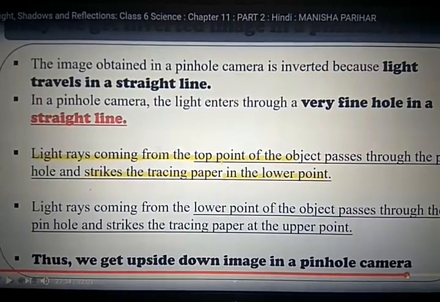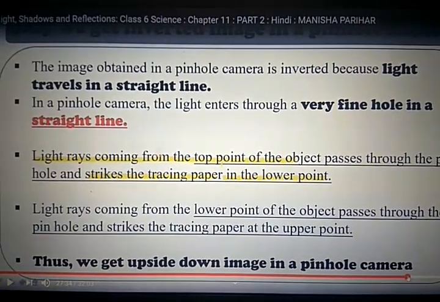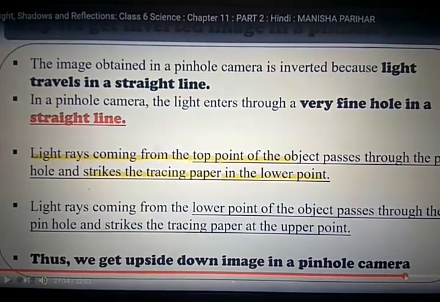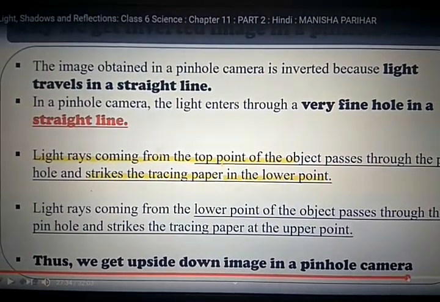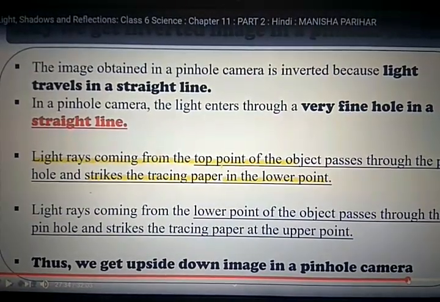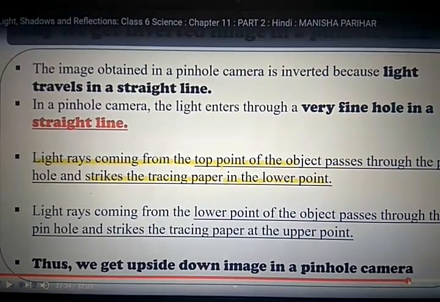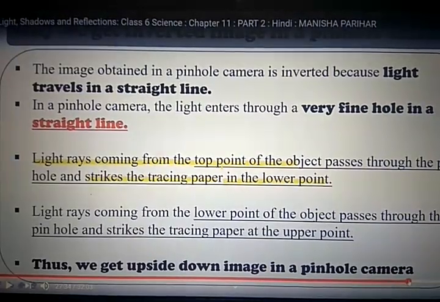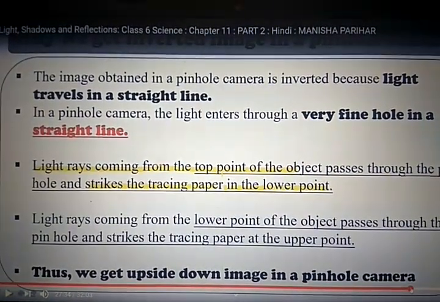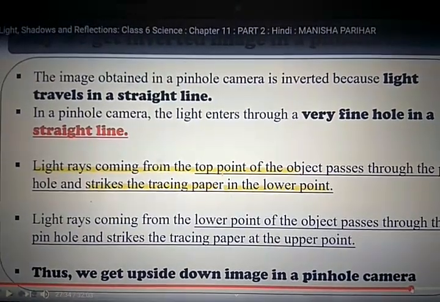Third point, light rays coming from the top point of the object pass through the pinhole and strike the tracing paper at the lower point. Light rays coming from the lower point of the object pass through the pinhole and strike the tracing paper at the upper point. Thus we get an upside down image in a pinhole camera.